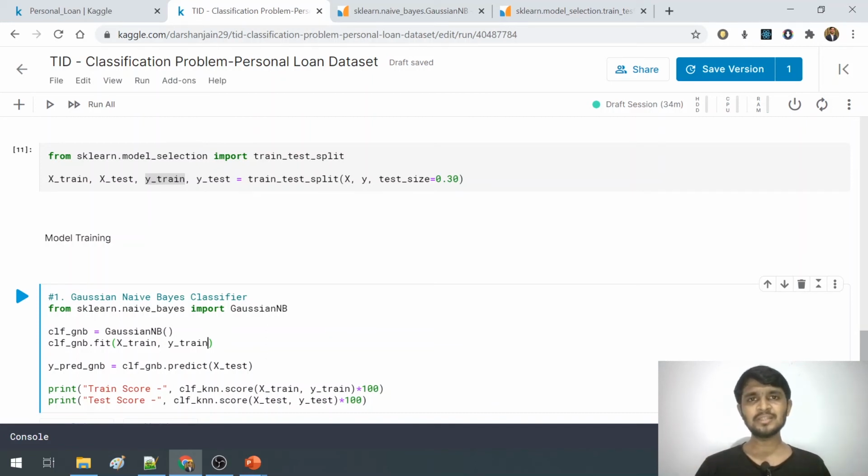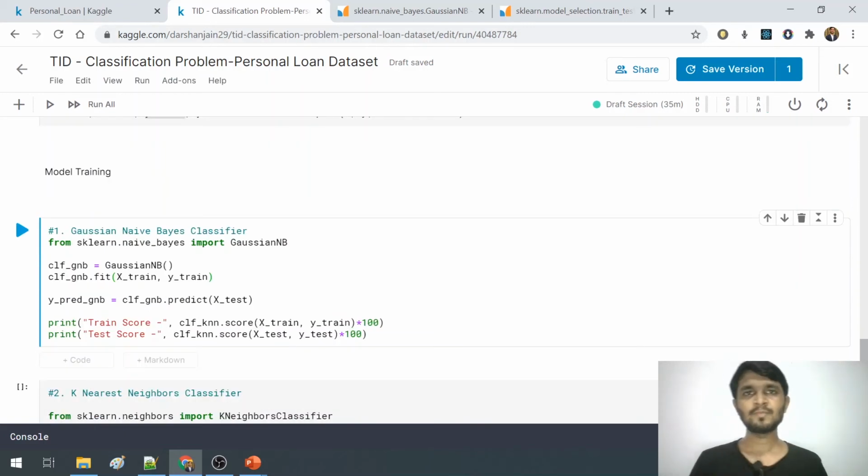So to understand these things, let me go in depth about how the internal working happens here. Let us consider one example. Consider this block of code, that is CLF_GNB, that is Gaussian naive Bayes. It's a variable in terms of programming language, but in our language let us consider it as an empty brain.